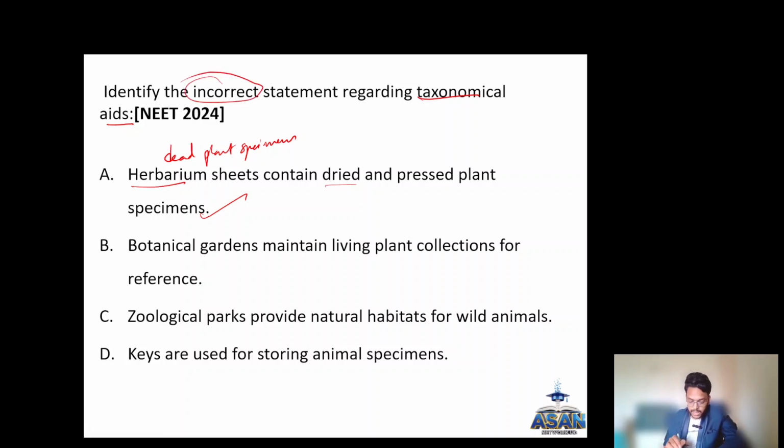Okay, so botanical gardens maintain living plant collections for reference. True, here the living plants are kept for public review, that is botanical gardens. Zoological parks provide natural habitats for wild animals. Okay, wait, next option also you see, keys are used for storing animal specimens. Is it right? No, key is a characteristic that is used to differentiate between two specimens. So this is the answer, the incorrect statement.